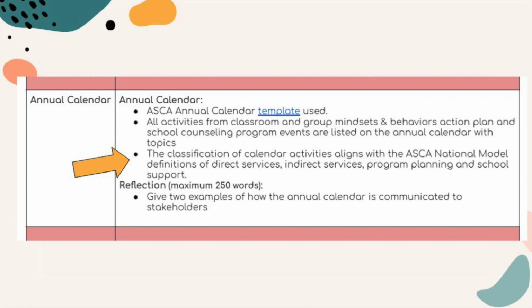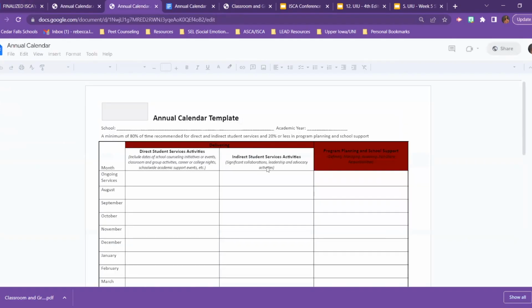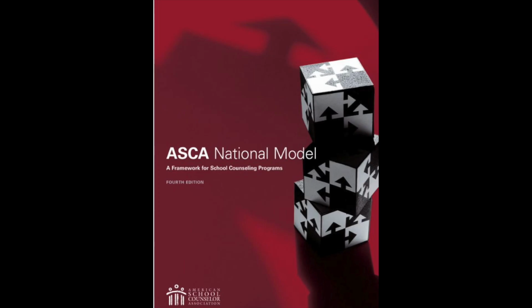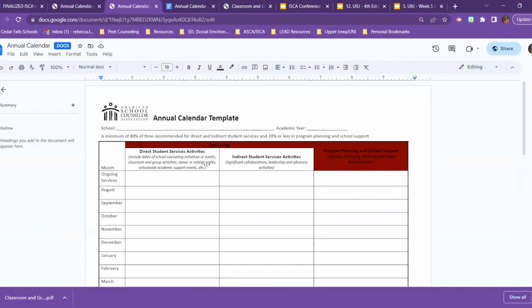So if we head back here into the annual calendar template, it gives you a little bit of those descriptions here, but what I would really recommend is, if you haven't already, purchasing the ISCA national model, a framework for school counseling programs, the 4th edition. It's not a hard read, but really goes in to provide some great foundation and description to our national model and just our work as school counseling.